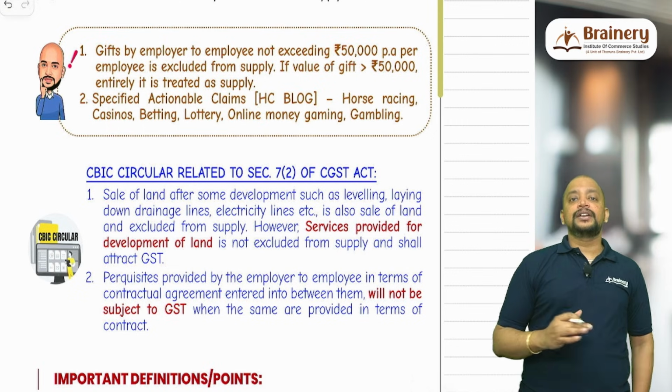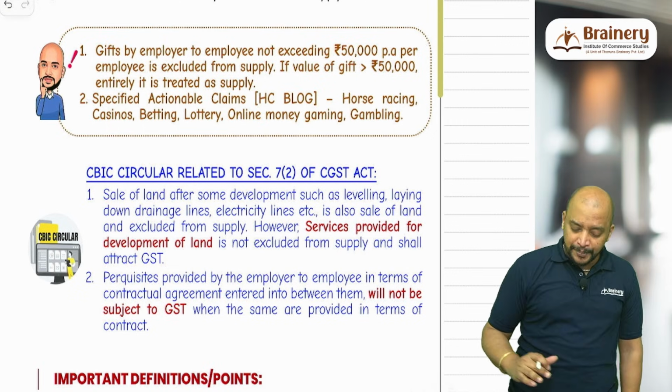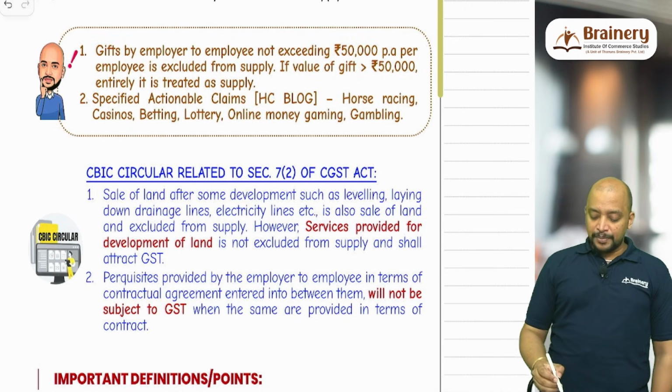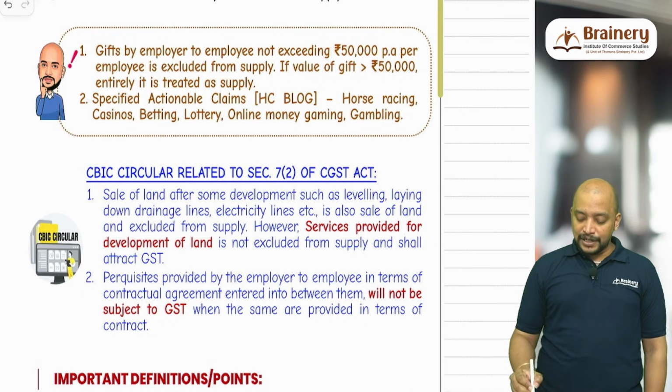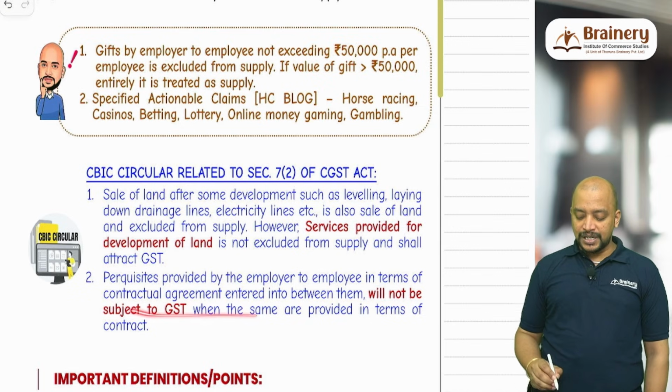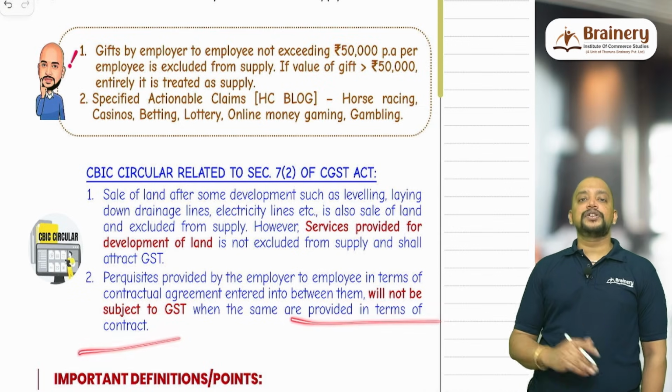So due to that reason, that particular perquisites will be excluded from supply. Perquisites provided by employer to employee in terms of contractual agreement entered into between them will not be subject to GST when the same are provided in terms of the contract.